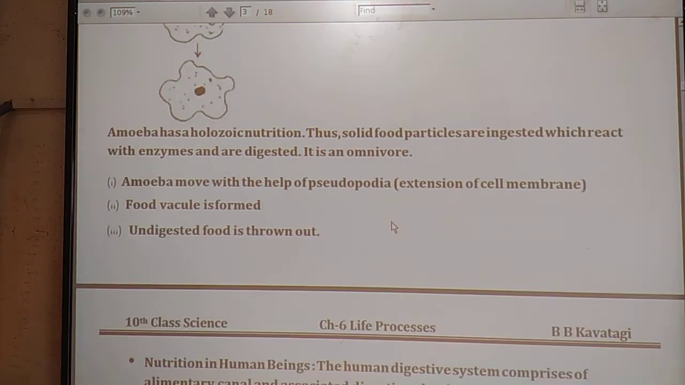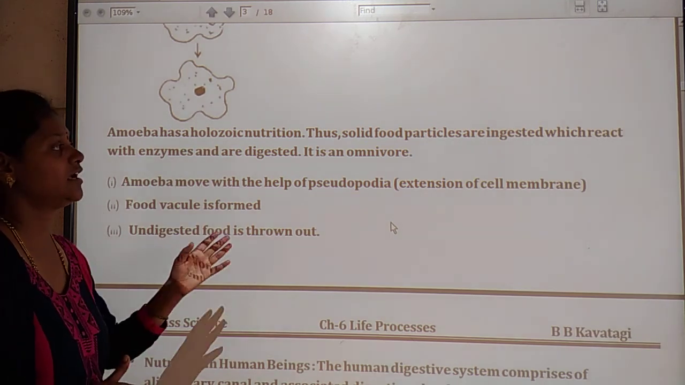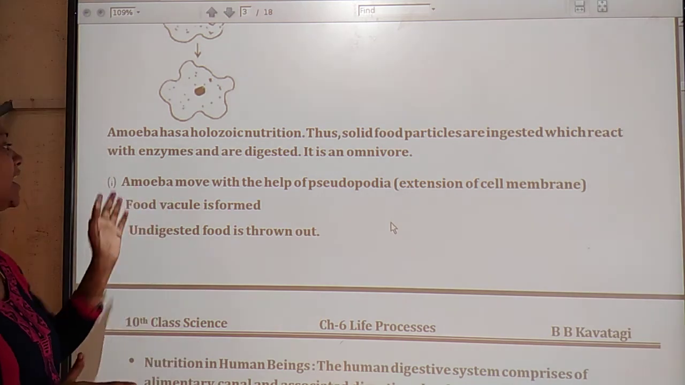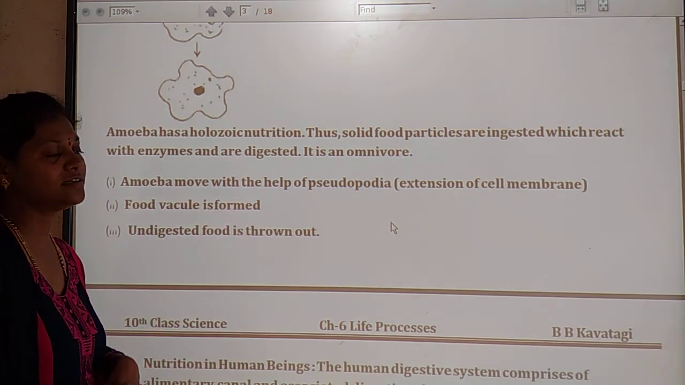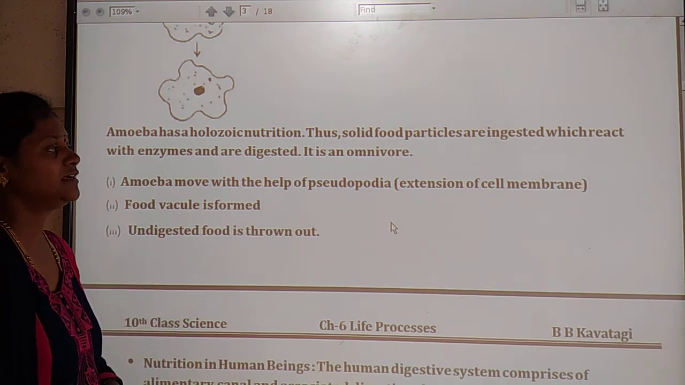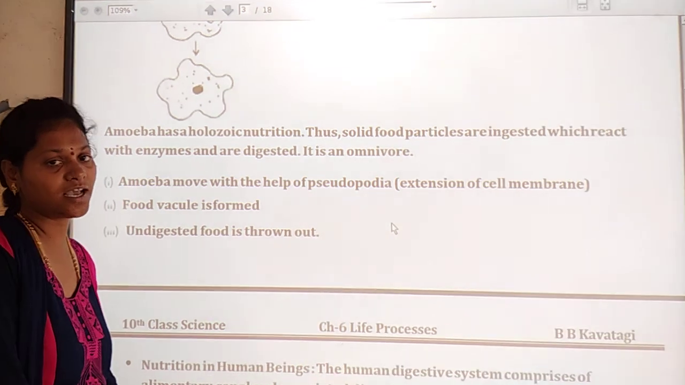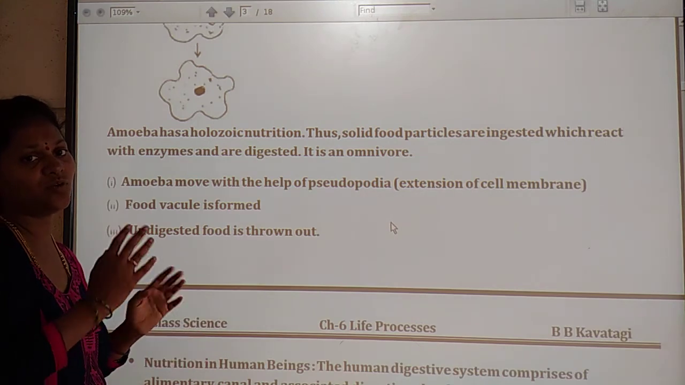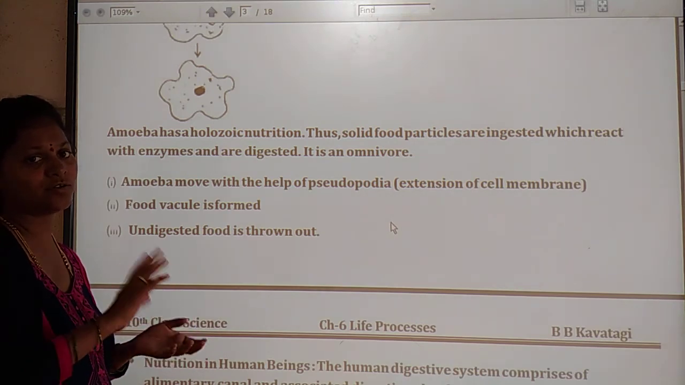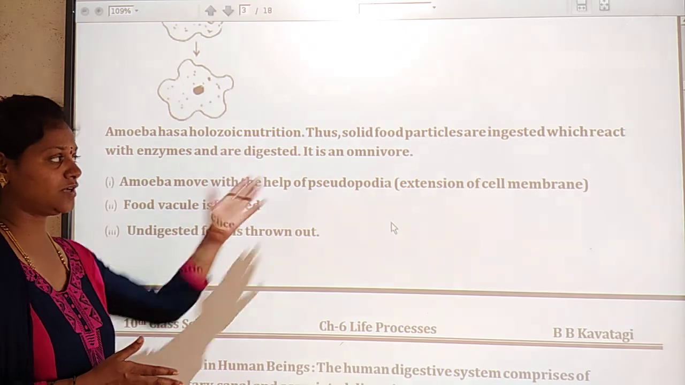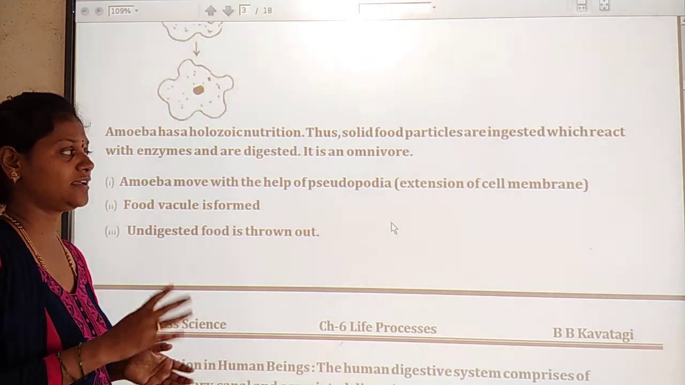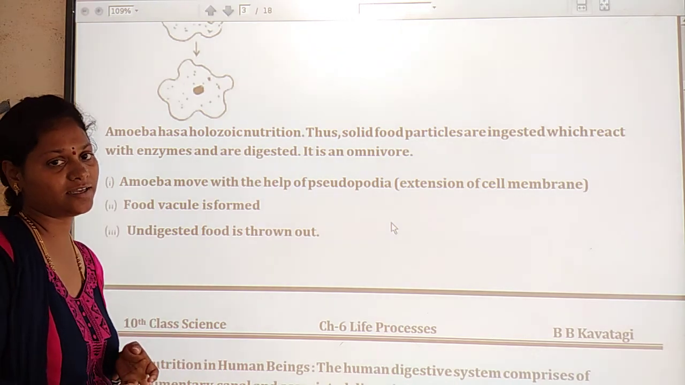Okay, next, here amoeba has a holozoic nutrition, and thus solid food particles are ingested, which react with enzymes and are digested. So it is an omnivorous animal. Omnivorous means this type of animal can eat both plants and animals. We have already discussed this.